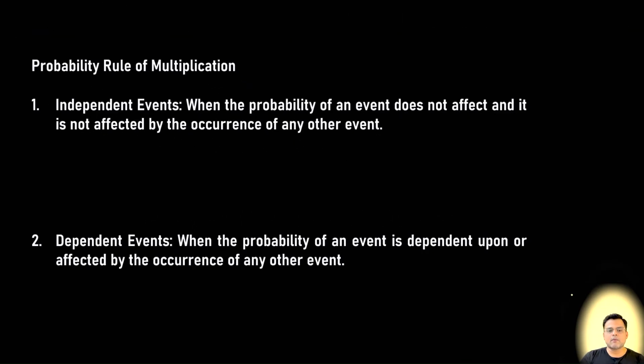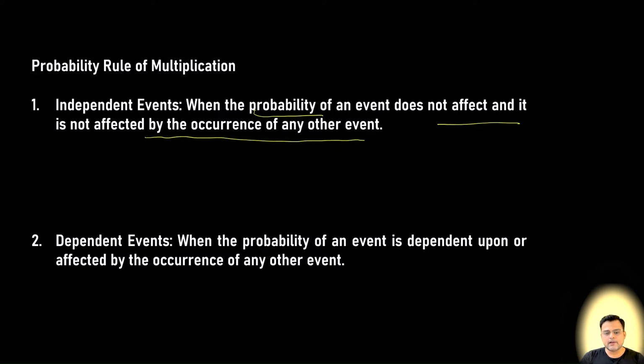Similarly, we have the probability rule of multiplication. Within the probability rule of multiplication, we have two thoughts. One is independent events and one is dependent events. So what is the difference between independent and dependent events? When the probability of an event does not affect and is not affected by the occurrence of another event, so when the two events do not impact each other, then it is an independent event, and we have seen this in our previous lectures as well.